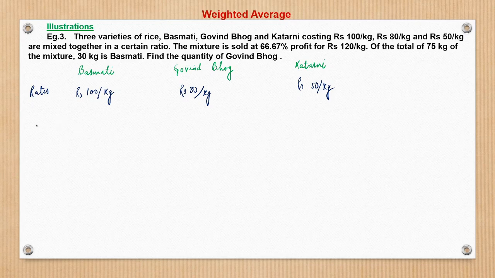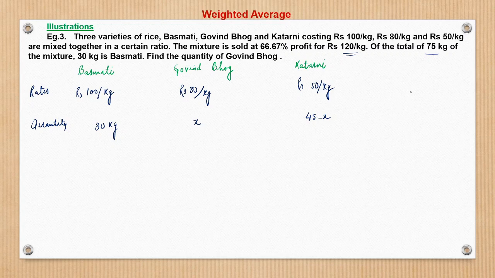Okay, and what is the quantity? Quantity of basmati we know is 30 kg, and total is given as 75 kg. So Govind Bhog and Katarni would be 45. Let Govind Bhog be x kg, so Katarni becomes 45 minus x, right? This is the quantity. Another piece of information given here is the mixture is sold at rupees 120, which is